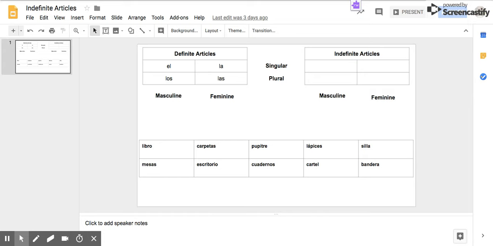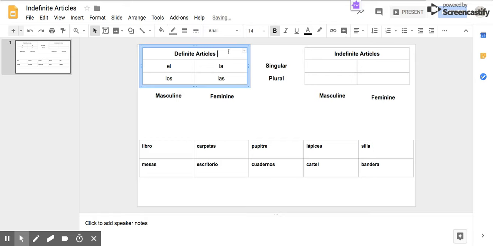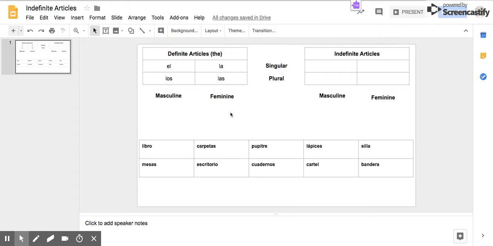So first off, we have to understand what the definite articles are. And definite articles are basically the different versions of "the" in Spanish. In English, we only have one word, and that is "the." In Spanish, we have four. We have el, la, los, and las. Now, why do we need all of these? Well, we know in Spanish, words have gender. That means they're either masculine or male, boy words, or they're feminine or female, girl words.